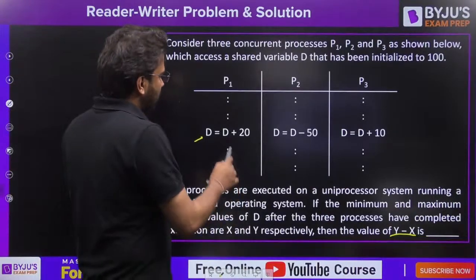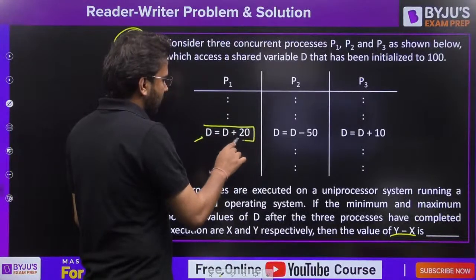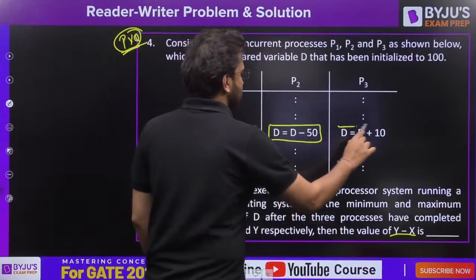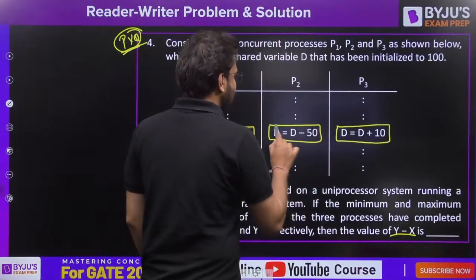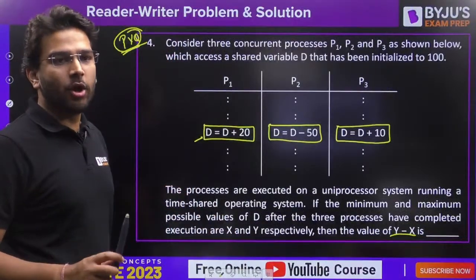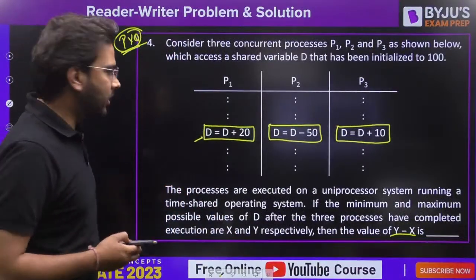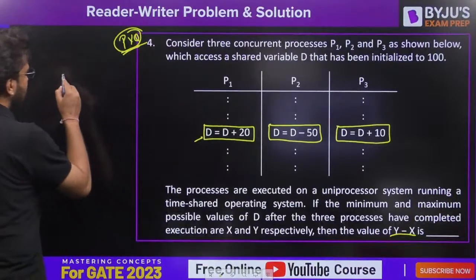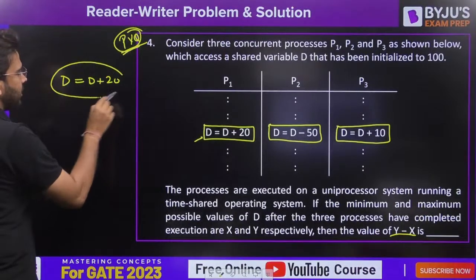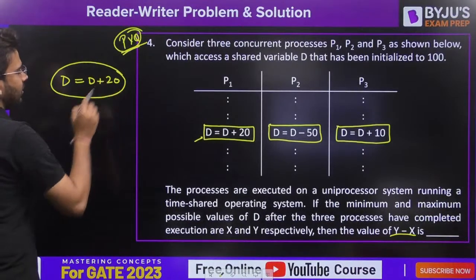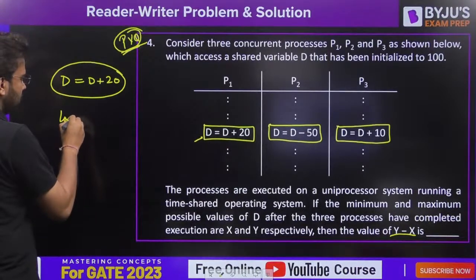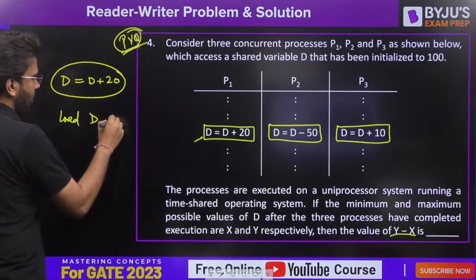So let me tell you one thing. This is an arithmetic operation. This is also an arithmetic operation. This is also an arithmetic operation. Arithmetic operations are not atomic. They are divisible. Let me write d is equal to d plus 20. If you see this arithmetic operation at the assembly level, you will find it like this: load d comma r0.